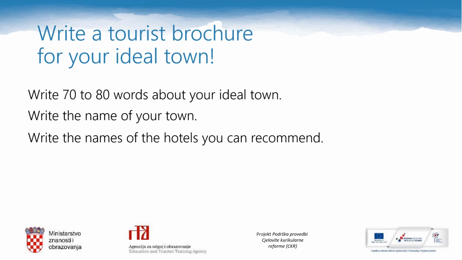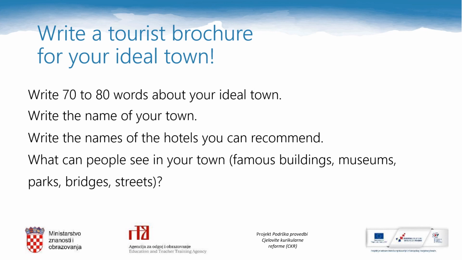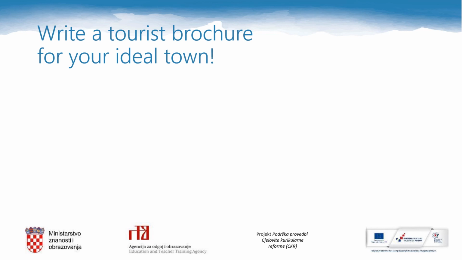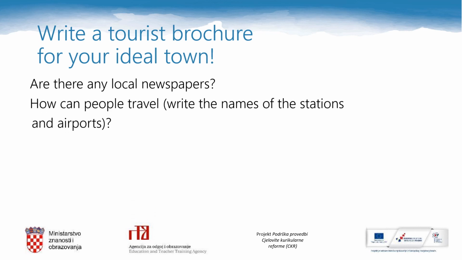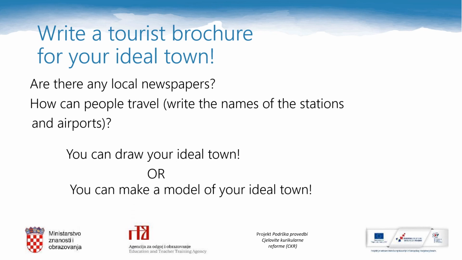Write the names of the hotels you can recommend. What can people see in your town? Mention famous buildings, museums, parks, bridges, streets, anything you like. Are there any local newspapers? How can people travel? Write the names of the stations and airports. To make it even more interesting, you can draw your ideal town. Or you can make a model of your ideal town.